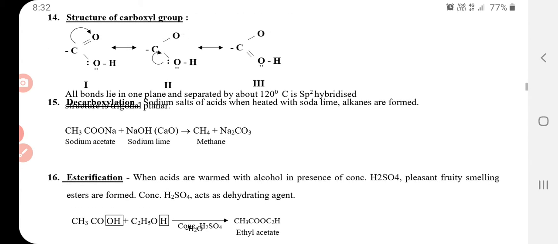Decarboxylation. During decarboxylation, the sodium salt of an acid, when heated with soda lime, forms alkanes. This is the formula to prepare alkane also.